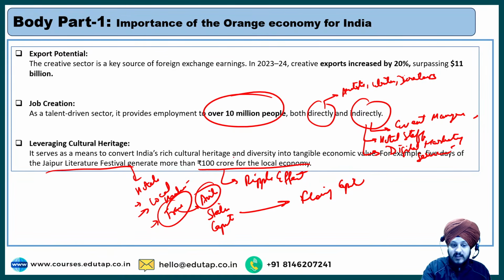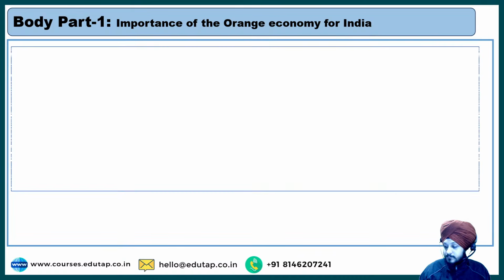That is why this Jaipur festival that you can see generates more than 100 crore for the local economy, right? So this is just a small example to tell you how it leverages the cultural heritage. Now the next one.